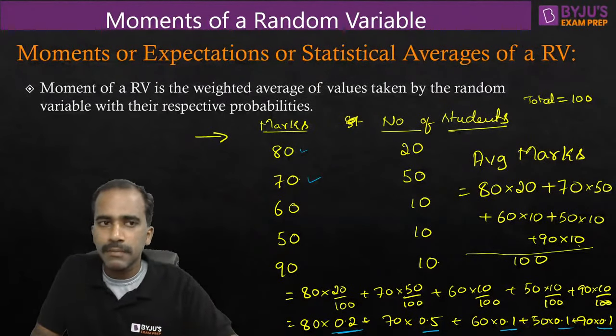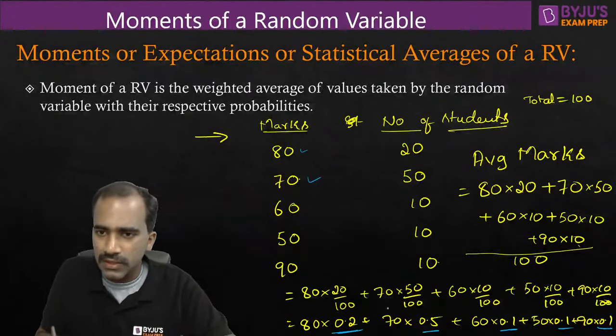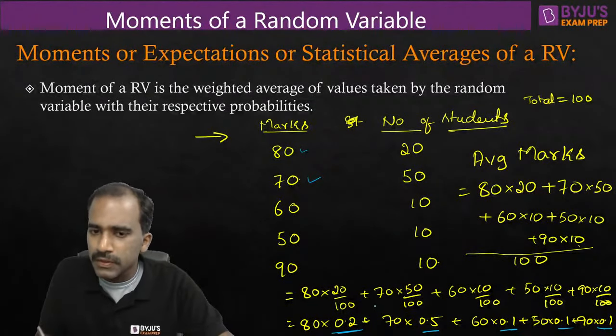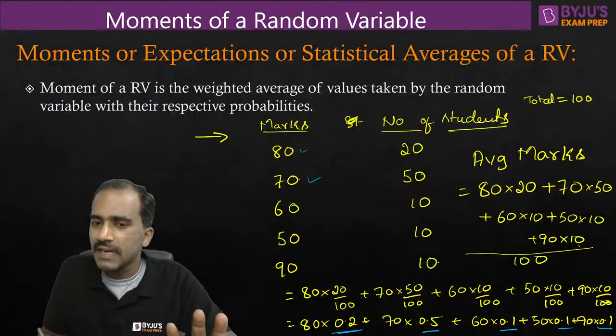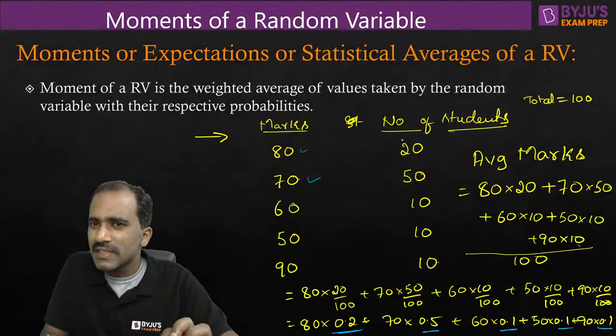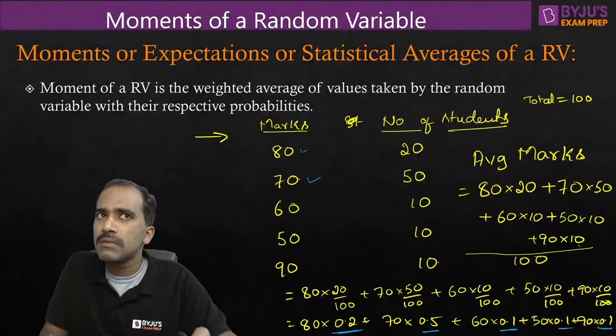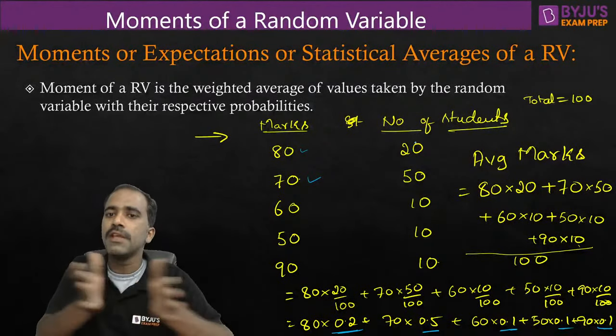Because probability we get from statistics only, the same way we found that 20 students got 80 marks. So 20 out of 100 is 0.2. Yes, that is how we generally calculate probability. But this is a small number, and with small numbers we generally don't calculate probability. To calculate probability, the statistics should be very huge.